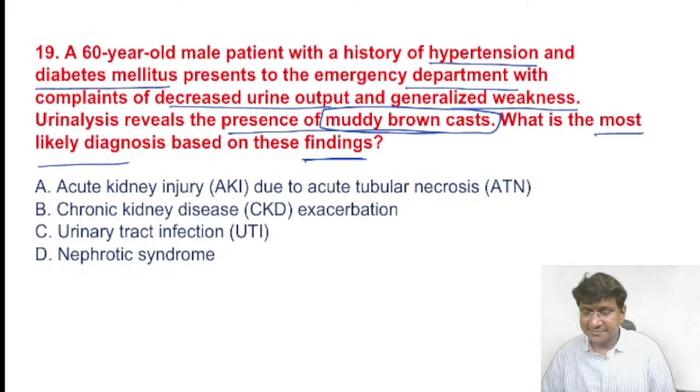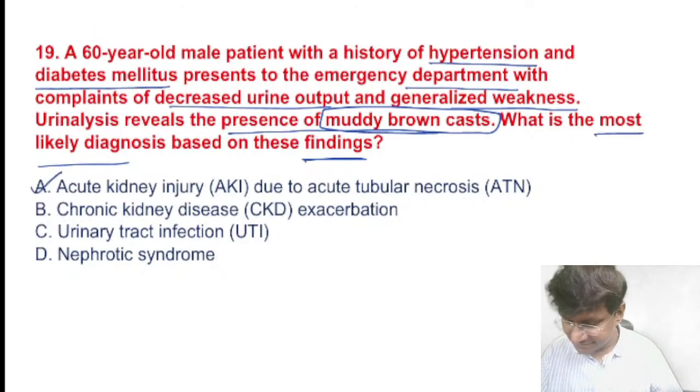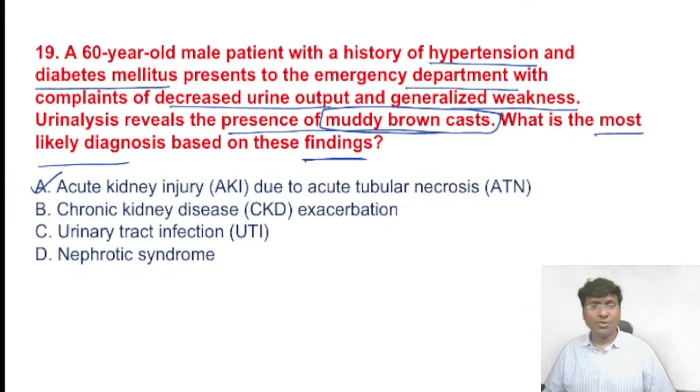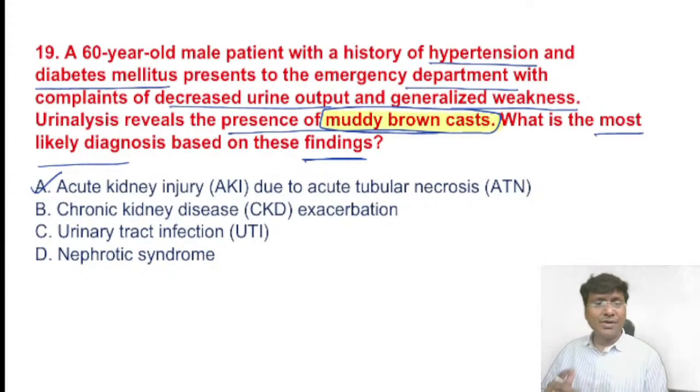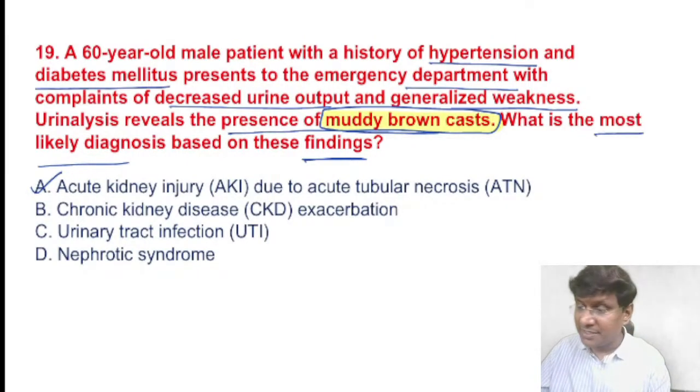So what is the answer? Very good. The answer is A, acute kidney injury due to acute tubular necrosis. The very important pointer is the muddy brown granular cast. What are the causes of muddy brown granular casts causing acute tubular necrosis?